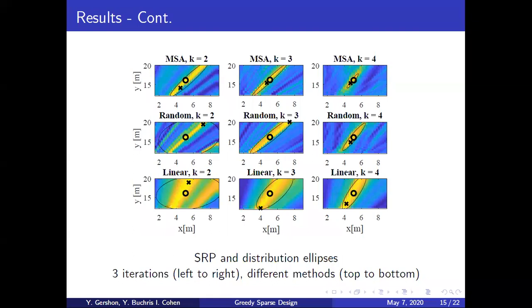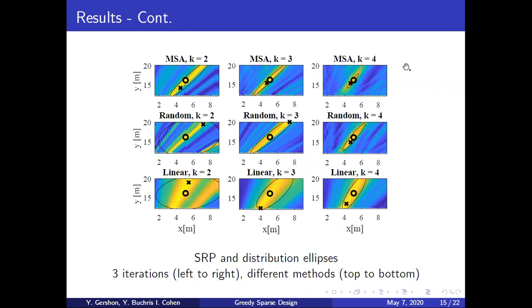In this figure, we can see how the size of the distribution ellipse, meaning the power spread, changes when adding microphones to the array using each of the design methods. We are presenting three different iterations, which mean different microphones being added to the array, from left to right, for the second, third, and fourth microphone.